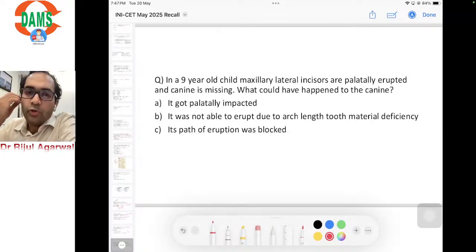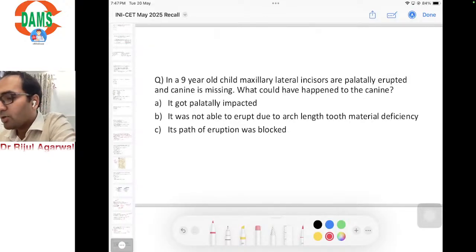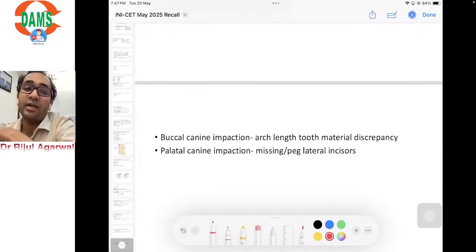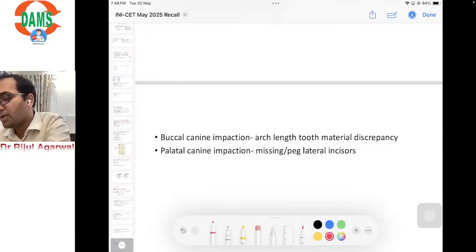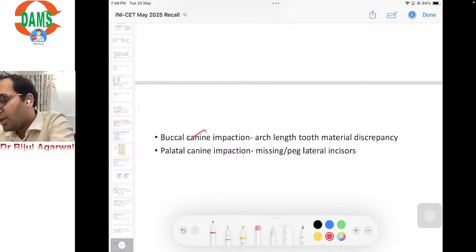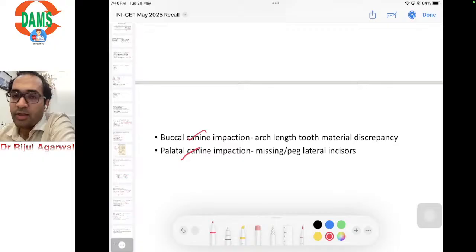Okay, so this was again a question where the topic was discussed in etiology of malocclusion. What is the reason of impaction of canine, whether it's buccally erupted or palatally erupted? For buccal canine impaction, it is generally arch length tooth material deficiency. And for a palatally impacted canine, either it is due to a missing or peg shaped lateral incisor.